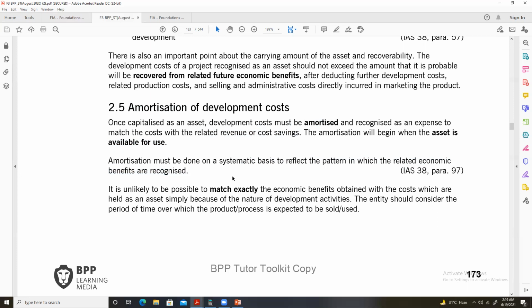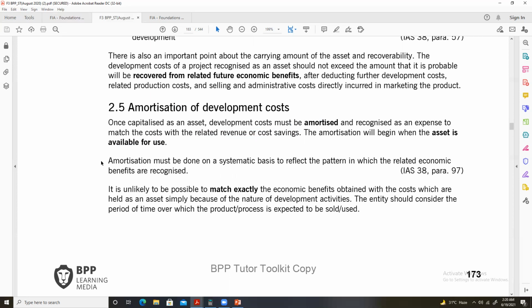You may remember from your study of IAS 16 that it says the same about depreciation: depreciation should be charged in a systematic way to reflect the pattern in which economic benefits are obtained from the tangible asset, from the plant and equipment, from the non-current asset.